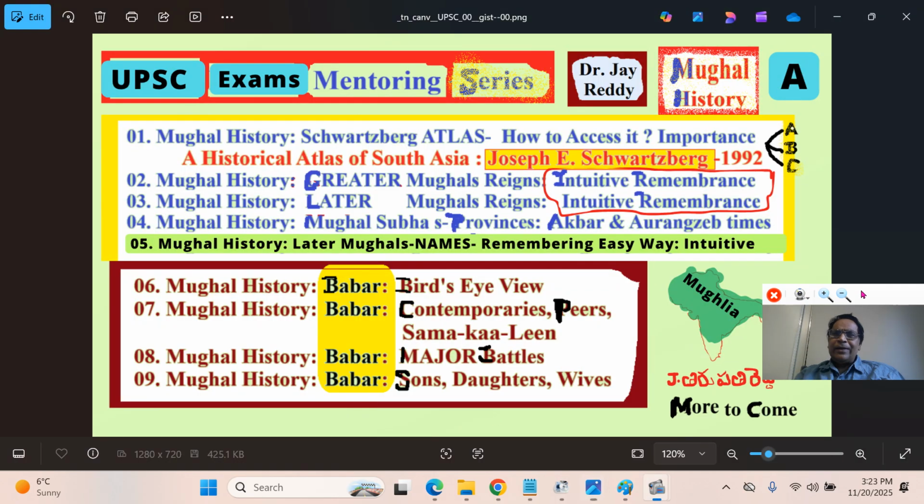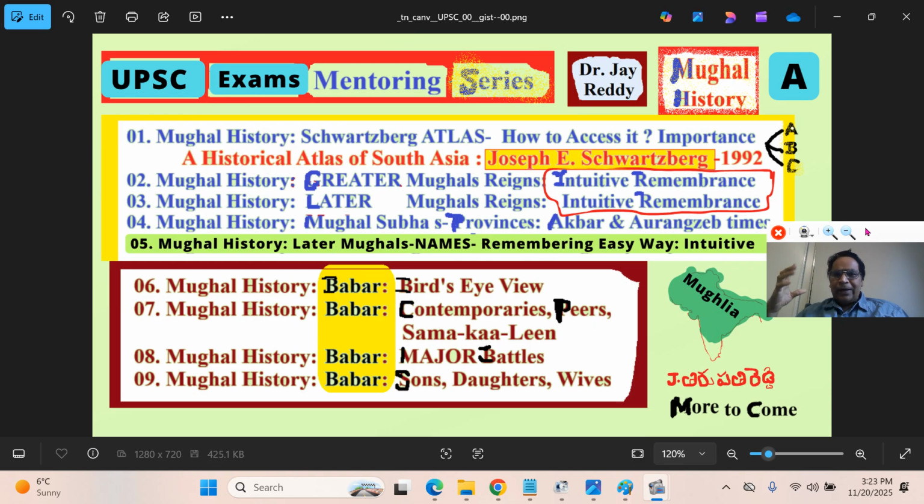So here, as usual in all my presentations, I will be showing in gist a sort of index or bird's eye view of the presentations. This is part A. In essence, broadly it is around nine or so parts, and we are in part A. Originally I thought of presenting one, but later I felt there are a lot of books to cover to help you. I made it A, B, C.